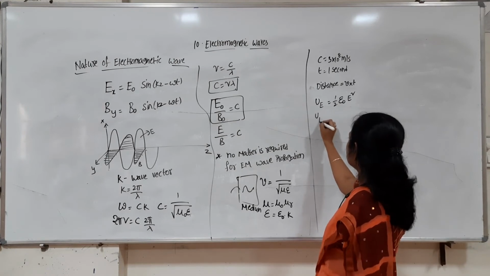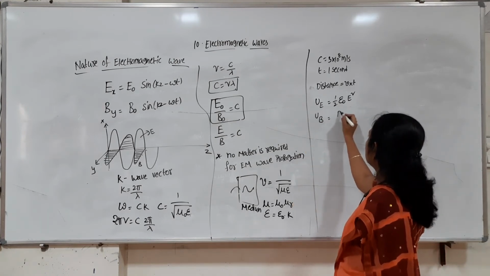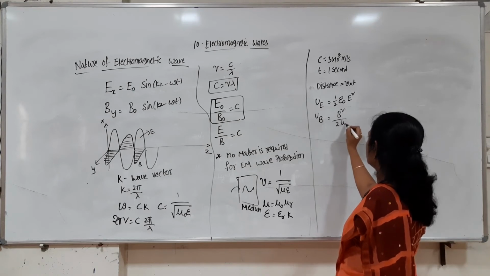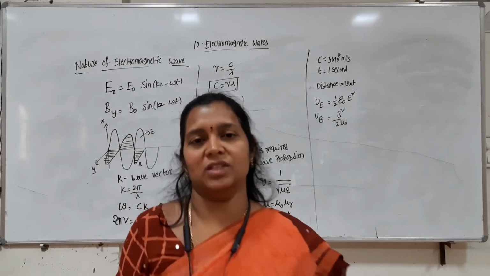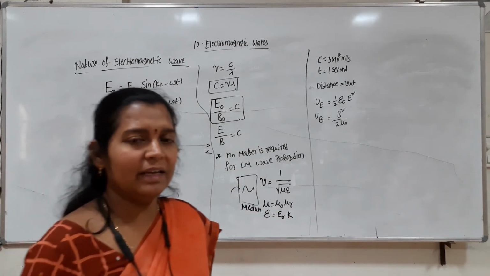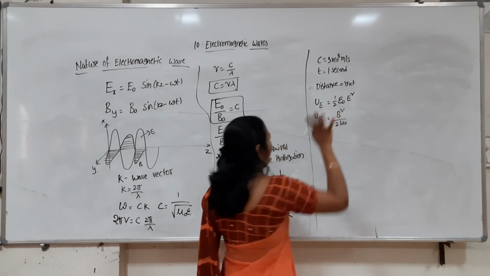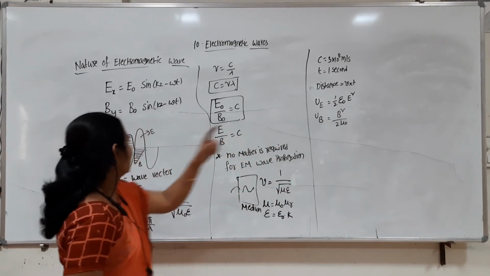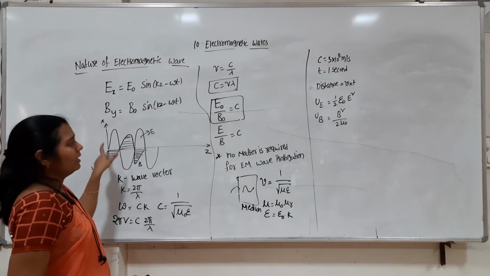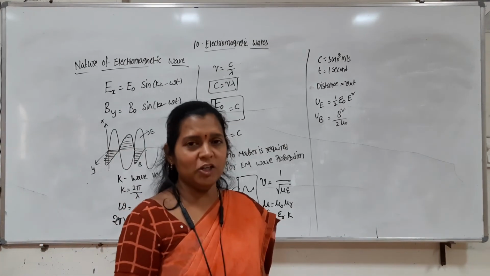And similarly, the magnetic energy density, which we calculated in the last chapters, is B square by 2 mu naught. So these are the electrical and magnetic energy densities. Here E and B were constant values, but in the case of electromagnetic waves, the electric and magnetic fields are changing with time. They are functions of time.